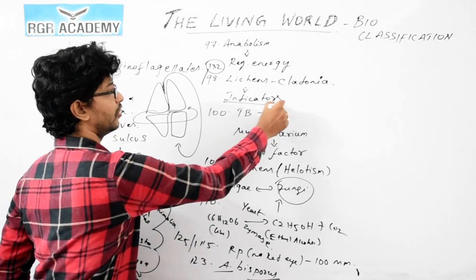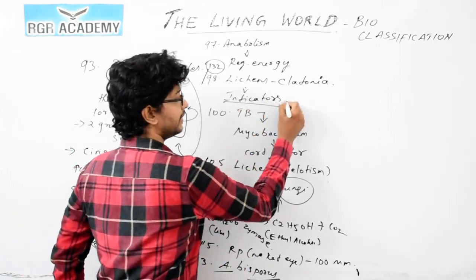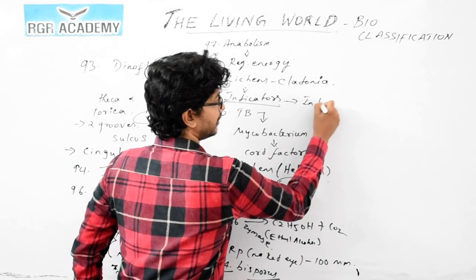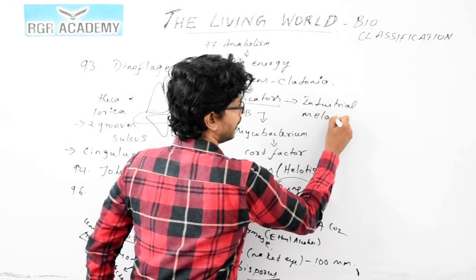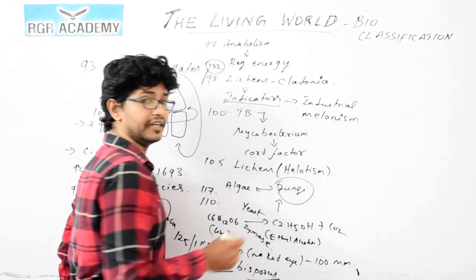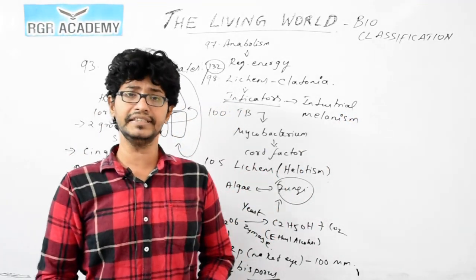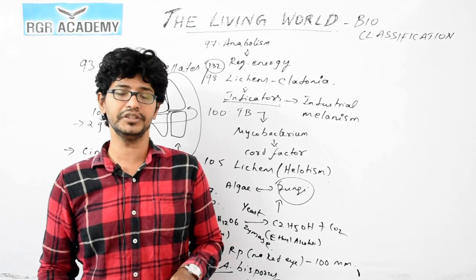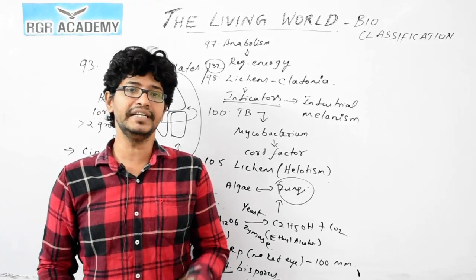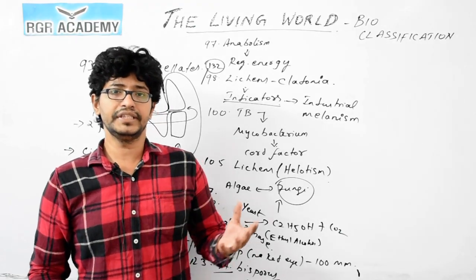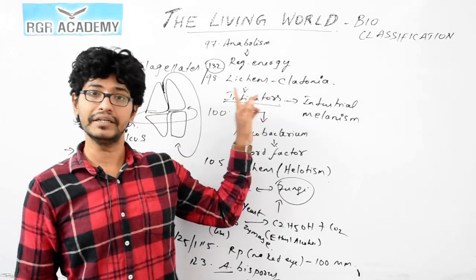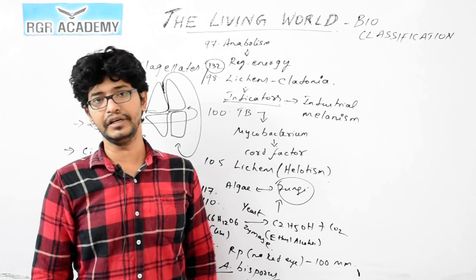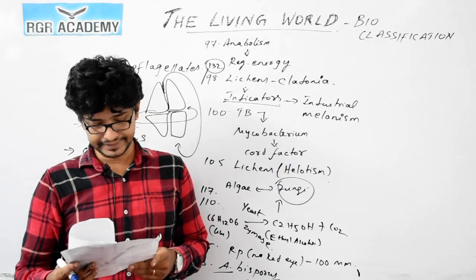I told you these lichens can also be used as bioindicators, as you would have already studied with industrial melanism. In an area where there is more pollution, lichens definitely cannot grow. If lichens are not present, then we can conclude that the area is highly polluted because of industrial smoke and soot increasing. It clearly shows the area is completely polluted. So the correct option is 1.